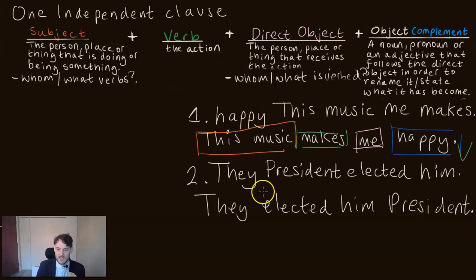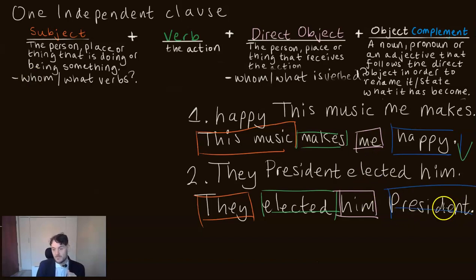Let's go from the beginning. The verb is elected. Whom or what elects? They elect. Whom or what is elected? Him. And him becomes what? President. And of course, this is a noun and this is an adjective. And again, they both come directly after the direct object. Okay, well done. If you got that correct, this is very good.